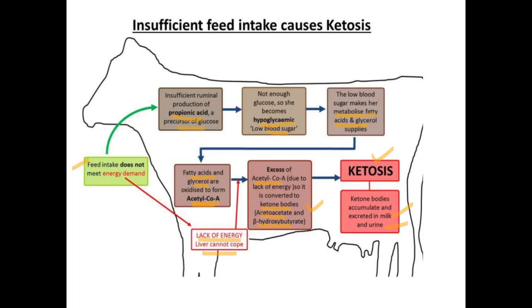So this is basically the condition. Insufficient feed intake causes ketosis. The animal is not eating properly, and it is causing ketosis. Feed is not proper, so propionic acid is less; propionic acid is less, so glucose is less; glucose is less, so fatty acid is being metabolized; acetyl coenzyme A is being produced, and ketone bodies, acetoacetate and beta-hydroxybutyrate, are being produced. Now they accumulate in the milk and urine, and you can detect a sweet smell on the breath of the animal or in the urine, as a detection test for ketosis.